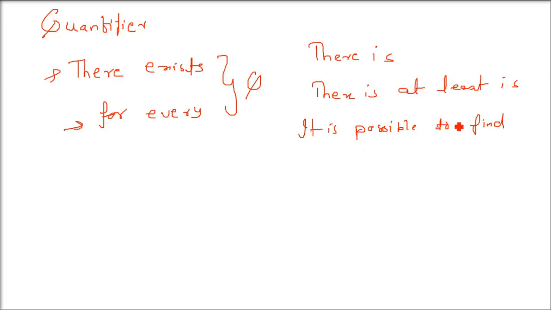And finally, there is one more phrase, some. So what I'm trying to say here is that depending upon the context, the phrase "there exists" can be replaced by all these four: there is at least one, it is possible to find, and some.